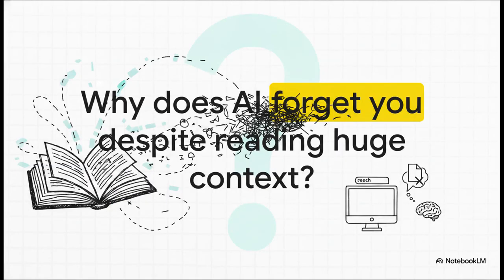So let's start with a really fundamental knowledge gap. Think about the AI tools you're probably using today. Modern language models have massive context windows, right? Some can ingest 1 million tokens at once. So why are they still fundamentally stateless across sessions? Why do you have to start from absolute zero every single time you open a new tab?